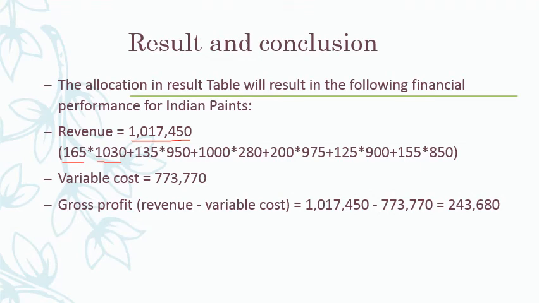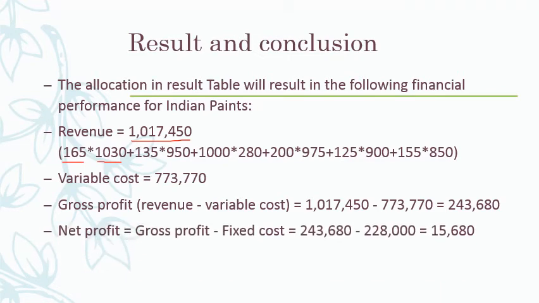The gross profit is total revenue minus the total variable cost. That comes out to be 243,680, and the net profit is the gross profit minus fixed cost. Fixed cost is 228,000. Since all plants are being set up, I have to add the fixed cost of each and every plant. There are 5 plants. I have to add all of them, and I get 2,28,000. And gross profit is 243,680, and subtracting fixed cost from gross profit, I get 15,680 rupees.